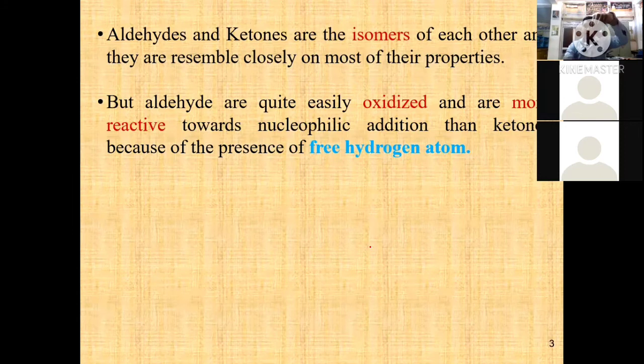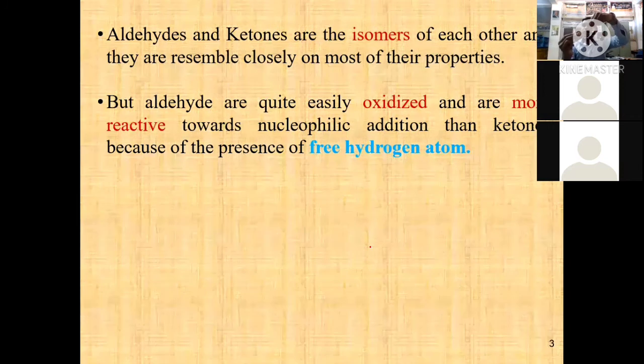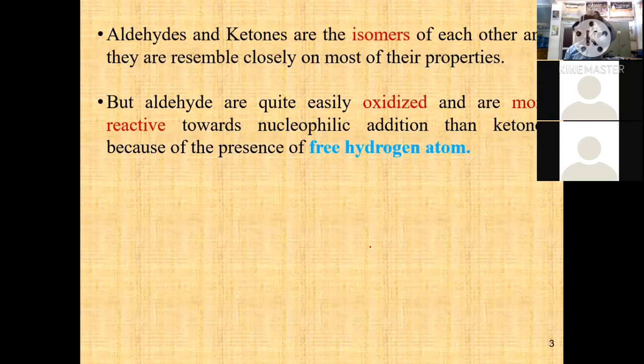Why? Because the sizes of these two carbon groups are the same. Suppose here one carbon is replaced with a hydrogen atom. Then the size of the hydrogen atom as compared to carbon is less.